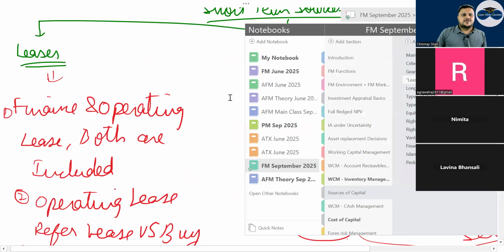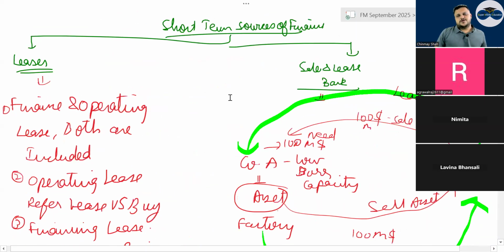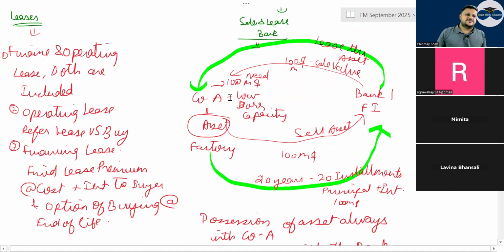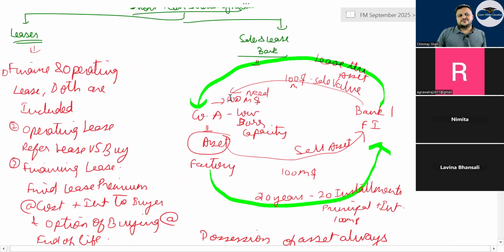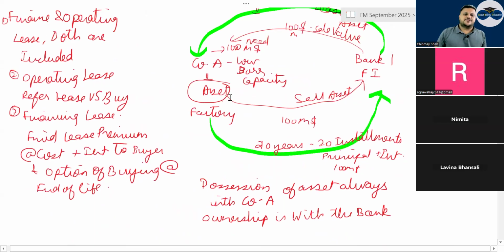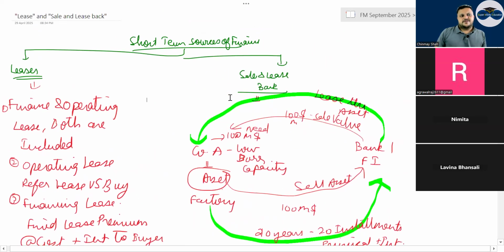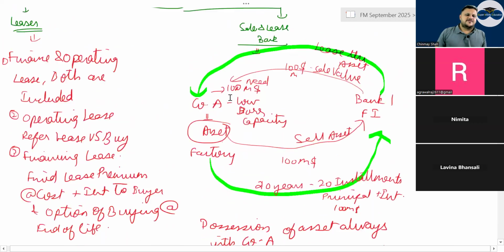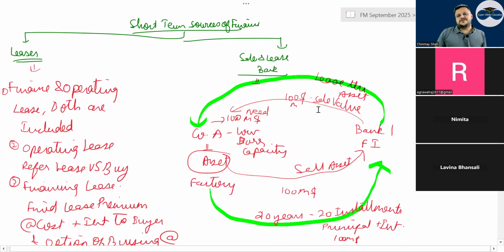Have a look at lease and sale and leaseback. One short-term source of finance is lease. Finance and operating leases are both included. Financing leases are fixed lease premium at cost plus interest, with an option of buying at the end of the lease. Your financing lease generally has the option of buying given at the end. Operating means it is actual renting or leasing of properties.